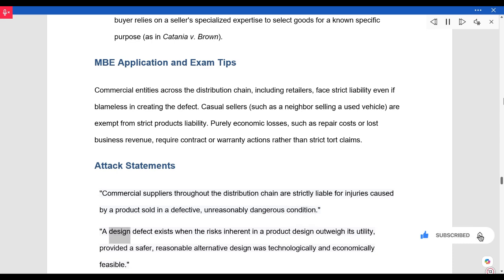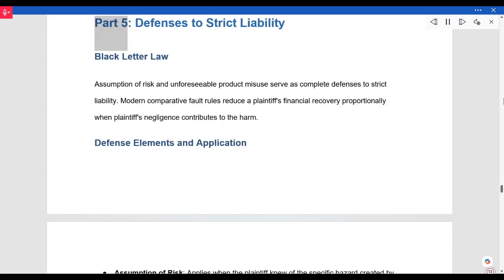A design defect exists when the risks inherent in a product design outweigh its utility, provided a safer, reasonable alternative design was technologically and economically feasible. Part 5. Defenses to strict liability. Black-letter law. Assumption of risk and unforeseeable product misuse serve as complete defenses to strict liability. Modern comparative fault rules reduce a plaintiff's financial recovery proportionally when plaintiff's negligence contributes to the harm.